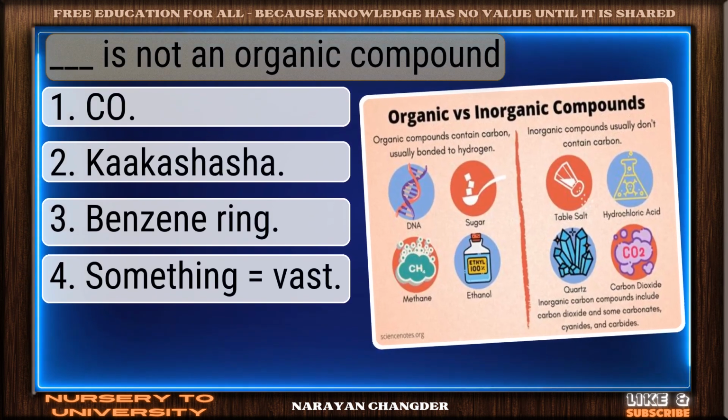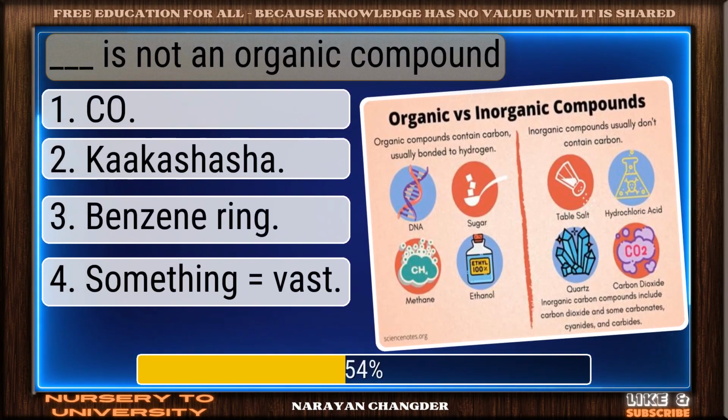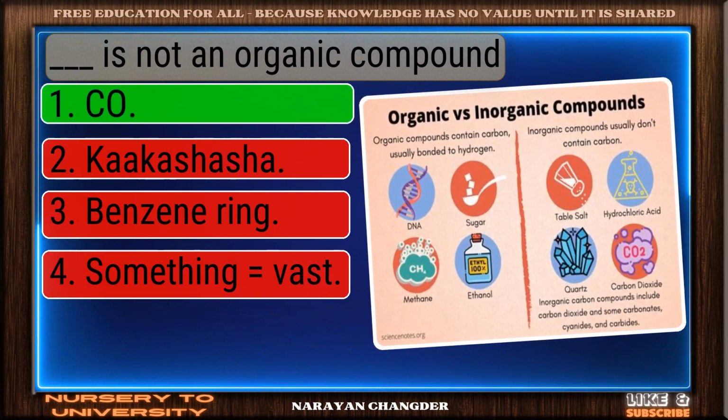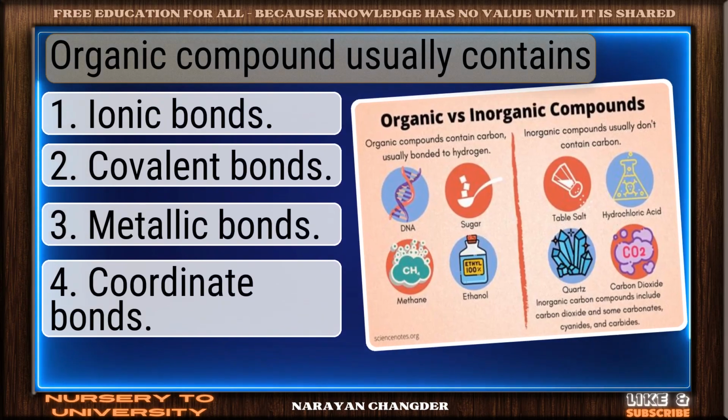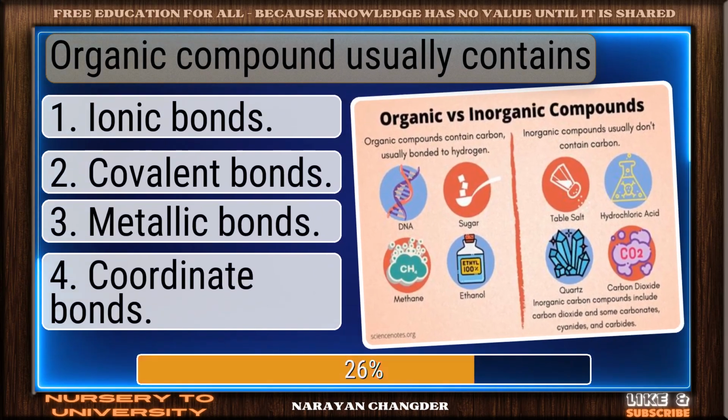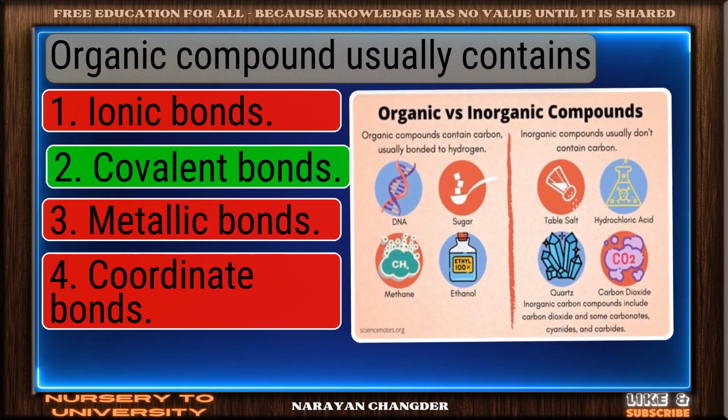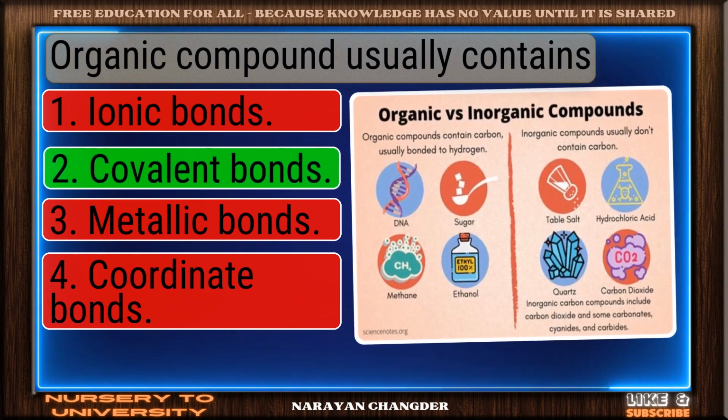Dash is not an organic compound. Perfect. CO is the correct choice. Organic compound usually contains. Well reasoned. Covalent bonds is the correct choice.